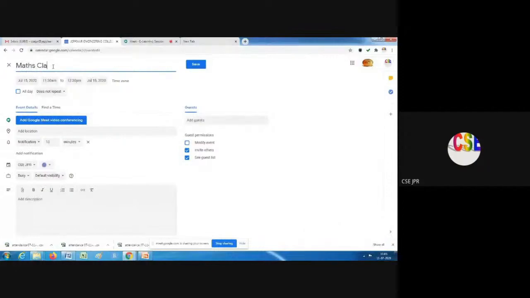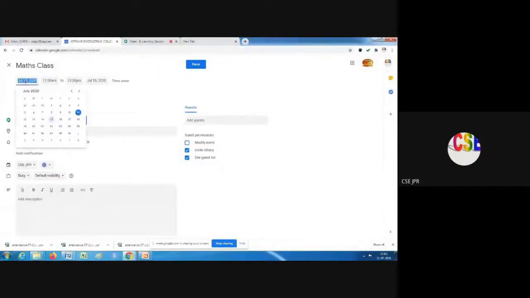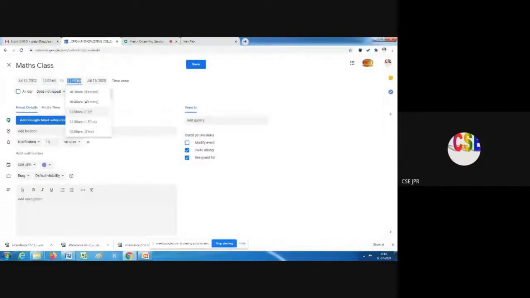Something like that, and here is the starting date and the starting time. You can change the time from 10 a.m. Then the ending time, maybe I'll give 2 p.m. Maybe the same day or next day we can specify. Also we can specify repetition. Now it is set to does not repeat, that means it's only a one day session.